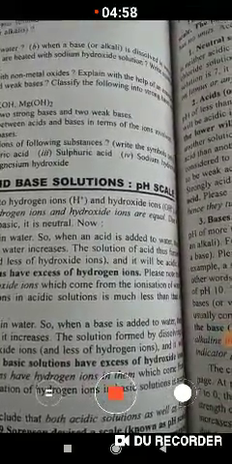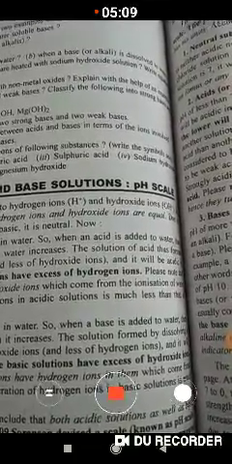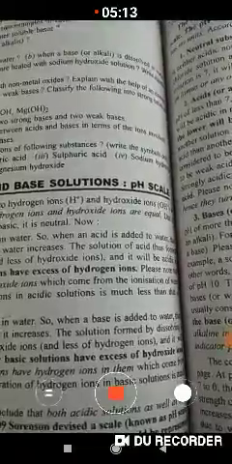And the fifth use of these bases is that sodium hydrogen carbonate, a base, is used as baking soda in cooking food and for making baking powders.